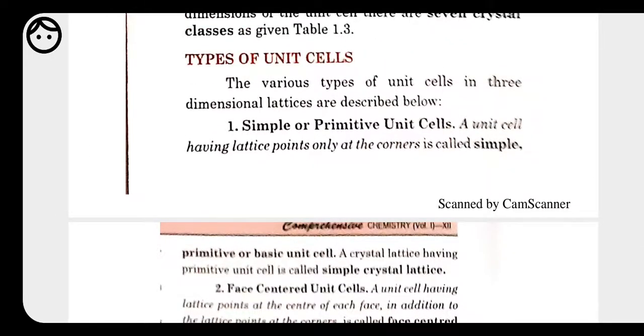A unit cell having lattice points only at the corners is called a simple or primitive unit cell, where the constituent particle is present only at the corner.